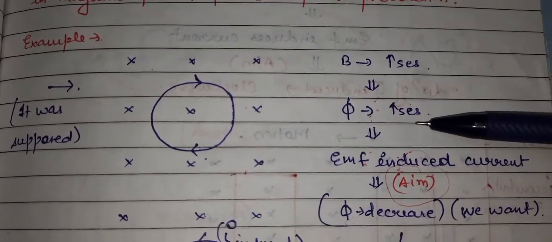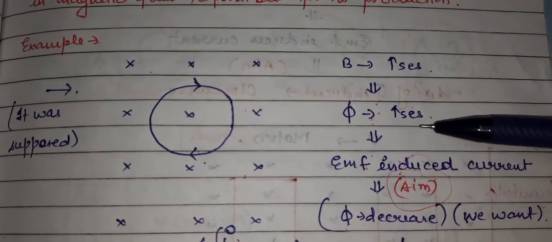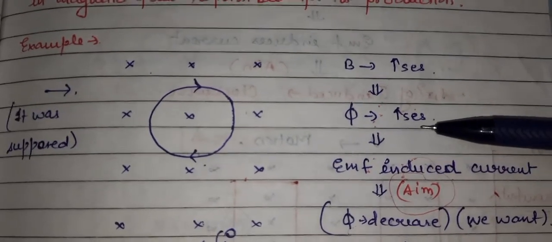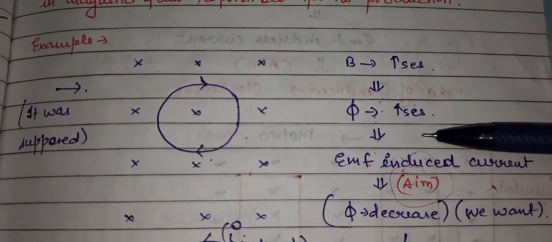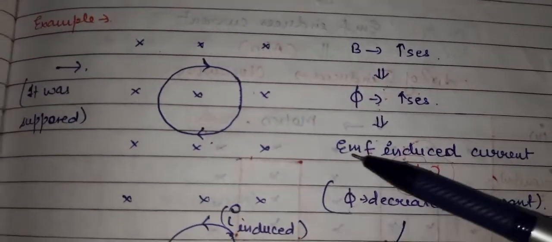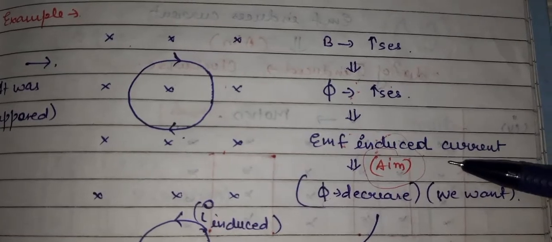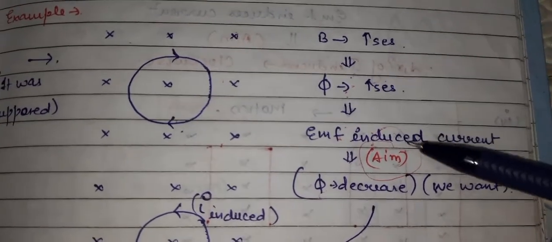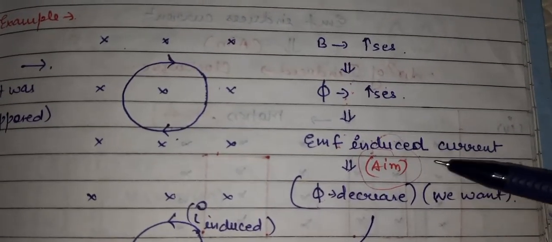Due to the increase in the magnetic field lines, the flux will also increase, because flux is the number of field lines passing through a closed loop. And an EMF will induce a current.